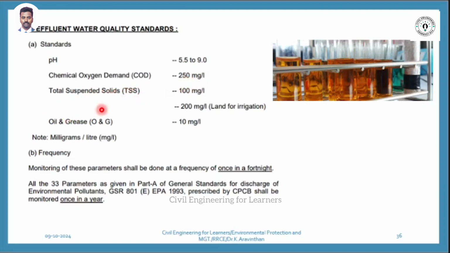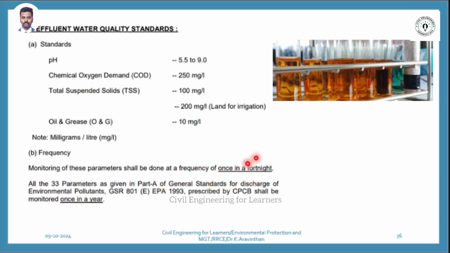Total suspended solids. Solid particles might be there. How much particles can you let in suspension? 100 milligram per liter. If you are letting into agricultural land, 200 milligram per liter. And the last one is oil and grease. Industrial wastewater has oil and grease, but how much limit should it have? Only 10 milligram per liter.